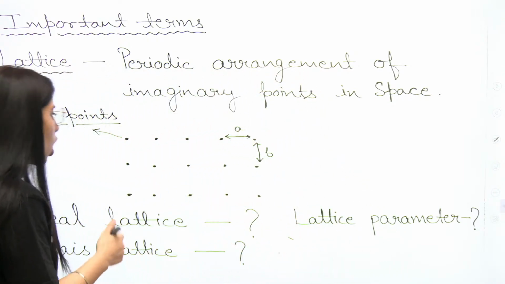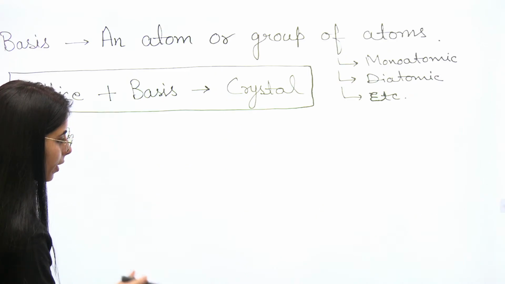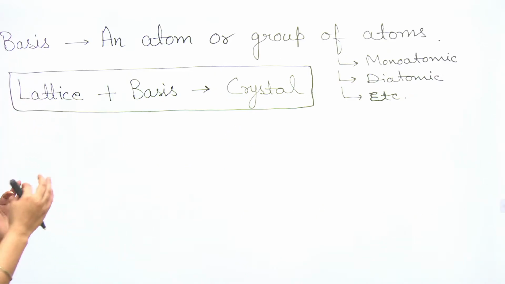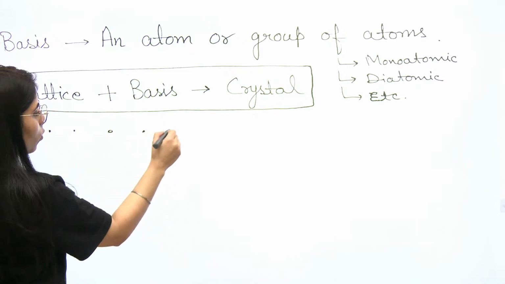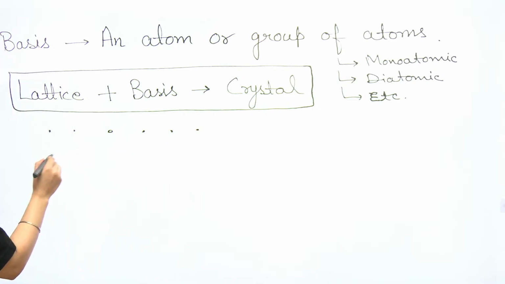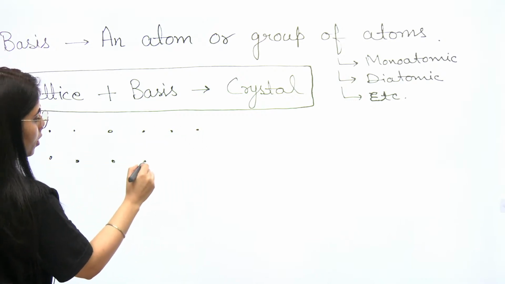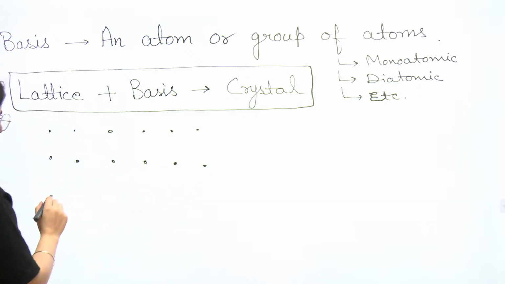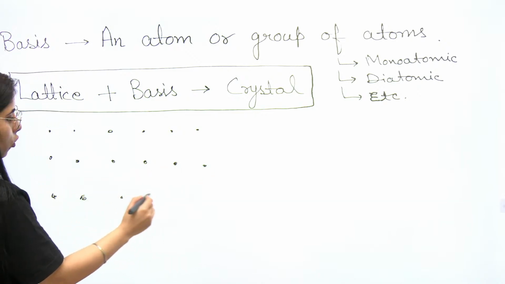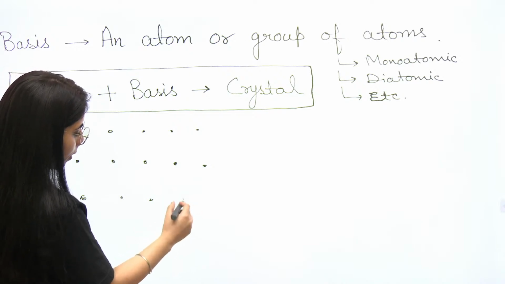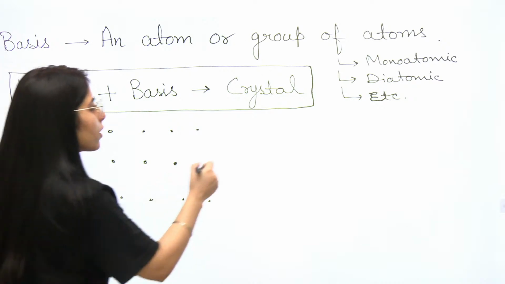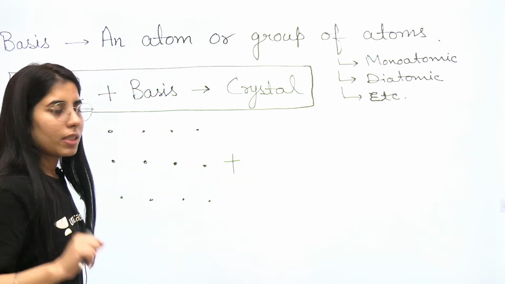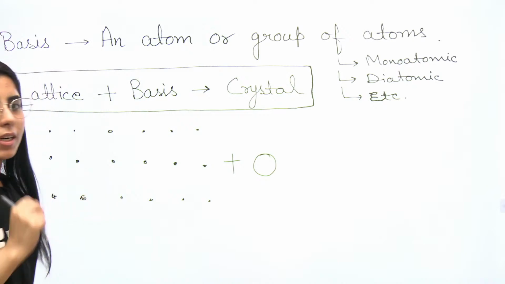Basically, let's observe it here. Whenever you are familiar with the lattice and basis, just by combining them together, you will be able to get a crystal. Now, lattice is like a point here, a point here, a point here. They should be at equal distance, and I am trying to make them a little bit larger so that they will be visible to you. Even if the space between two points doesn't seem equal, for all cases you can consider it the same. So when I'm talking about a basis, in a basis there can be a single atom, let's say only one atom at a time.